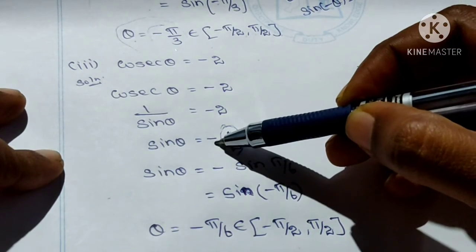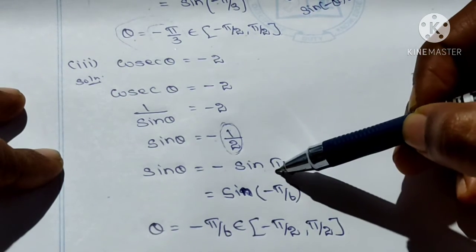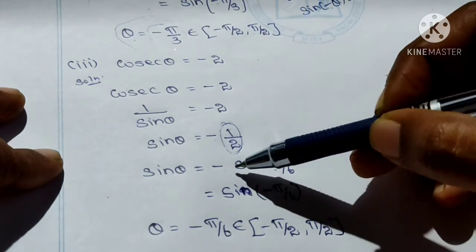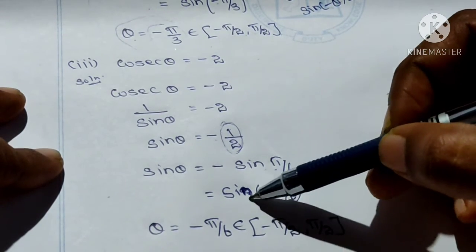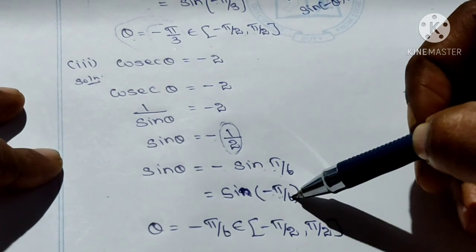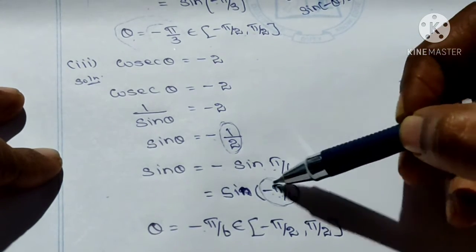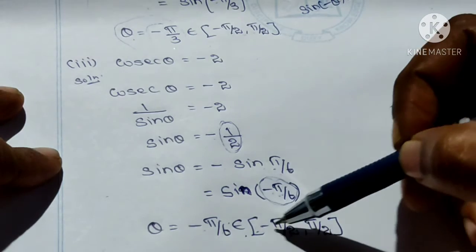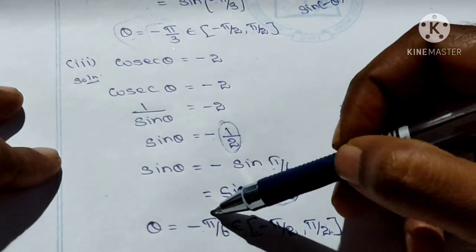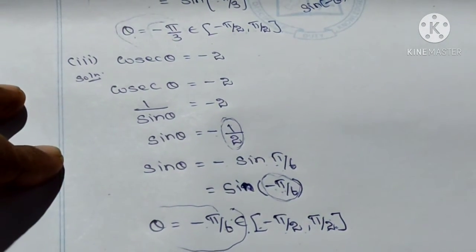So here the negative sign is there, so you can write it, okay, negative. Then -sin θ is sin of -θ, because sin of -θ is -sin θ. So -sin θ can be written as sin of -θ. So sin θ is equal to sin of -π/6. So the θ value is -π/6. So -π/6 belongs to the principal solution interval [-π/2, π/2]. So this is the principal value of the given question.